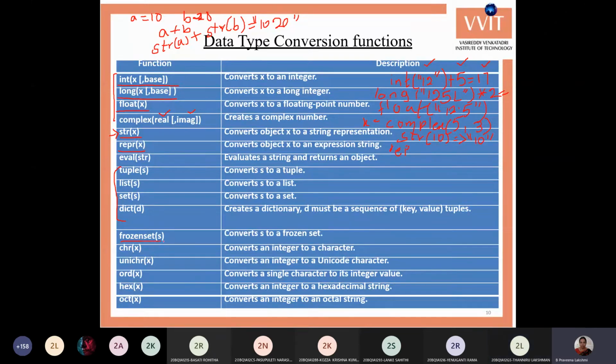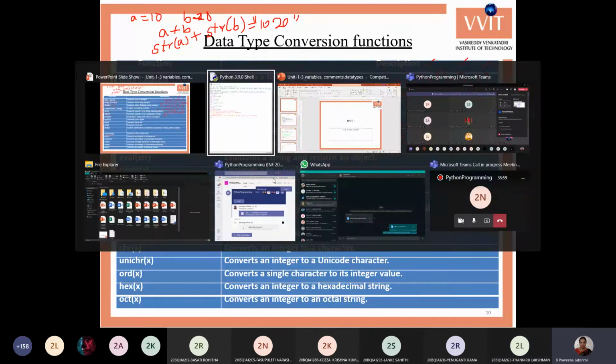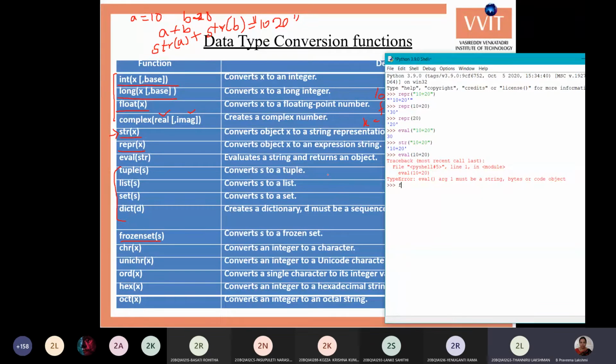This we will see once. It converts the value into a frozen set. Frozen is nothing but a fixed or constant value. So this also comes under sets. Sorry, it comes under the set data type. Then we will see that.